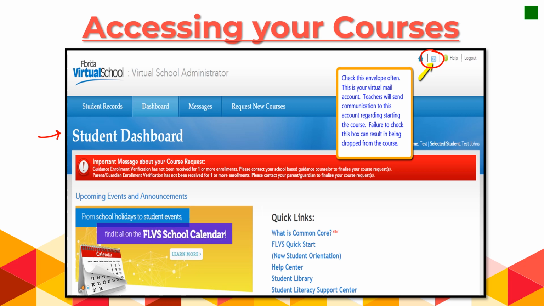Also, be sure to check this little email icon on the top right to see any emails that you get from your teacher or to send an email to your teacher.